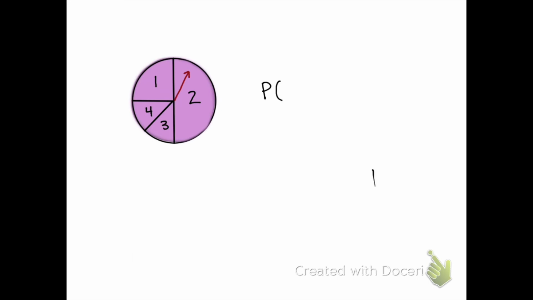The probability of landing on the number 2 is not the same as 1 divided by 4. Although there are 4 different outcomes, the numbers 1, 2, 3, and 4, and there's only one way to land on the number 2, the number 2 takes up a larger piece of the entire area than the other 3 numbers. So the probability of landing on the number 2 is not equivalent to 1/4.